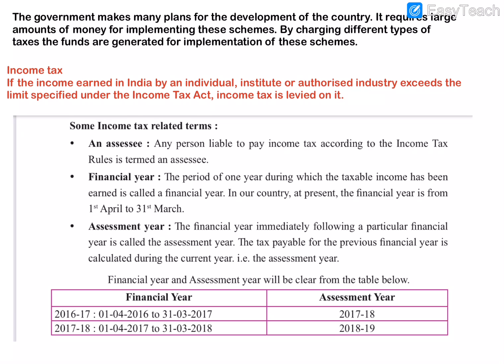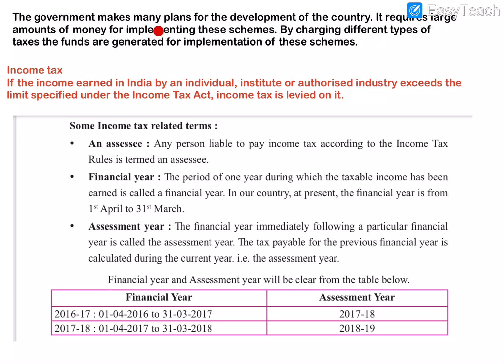The government makes many plans for the development of the country. It requires a large amount of money for implementing these schemes. So how is the government finding the funds for all the development of the country, meaning building roads, constructions, bridges, water, electricity, and for all the working of the government offices? It requires a large amount of money for implementing these schemes.